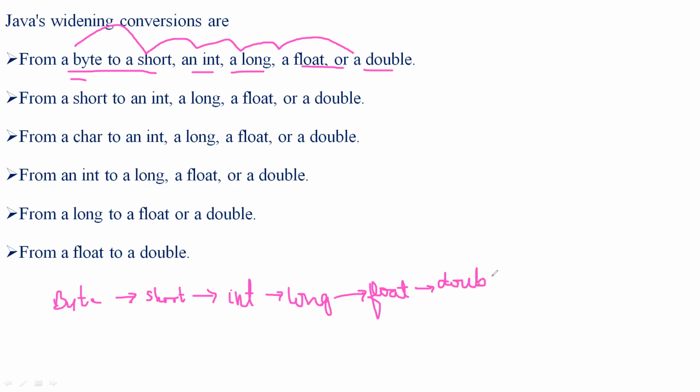Similarly, what the second widening conversion rule says is that it will convert from short to int, to long, long to float, float to double.